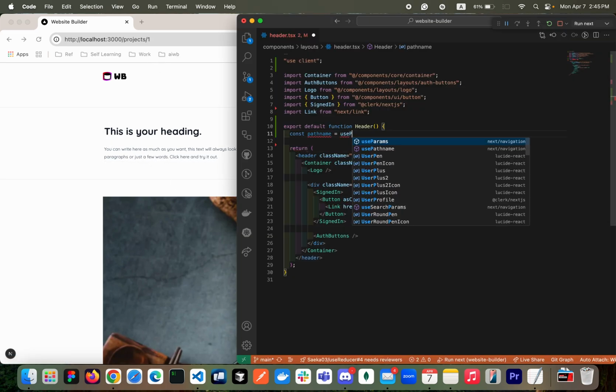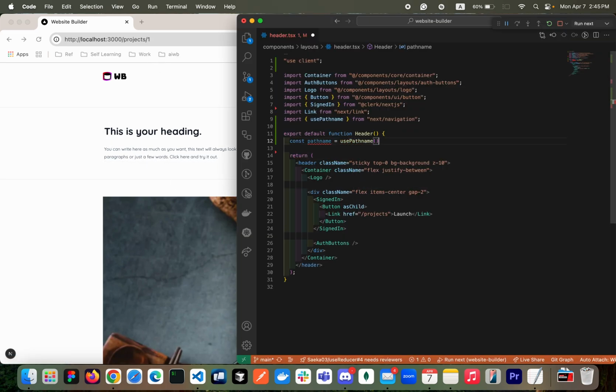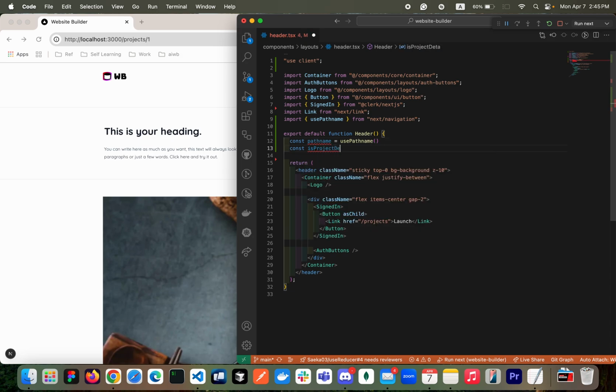So now use the pathname. With that pathname, I'm gonna say isProjectDetailPage, or isProjectPage, right? With that, you can just do pathname.includes project and then slash. Do not forget to add the slash, right? That's the way we can differentiate between the project detail page and the project page, right? Let's try to conditionally render.